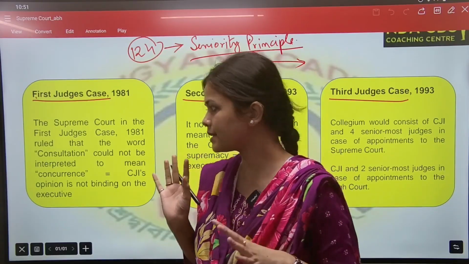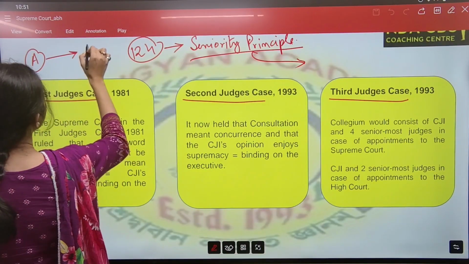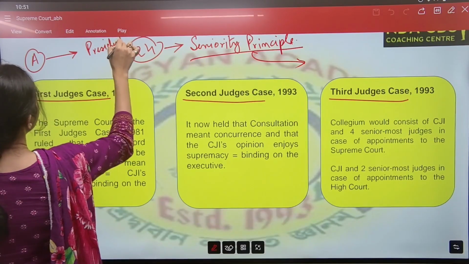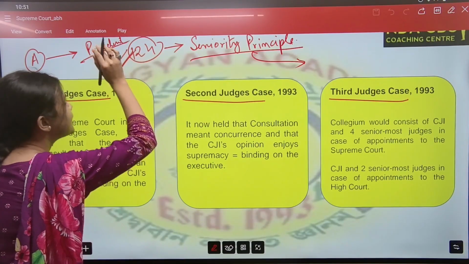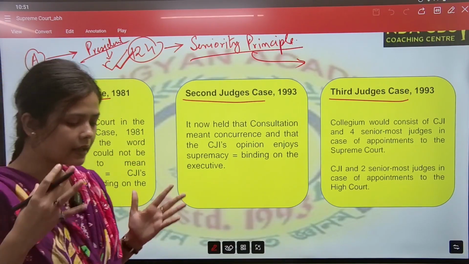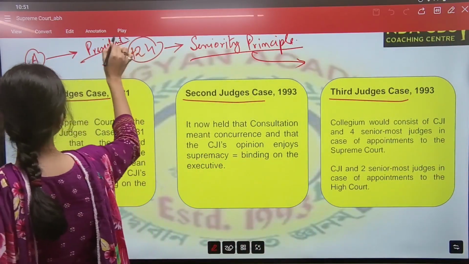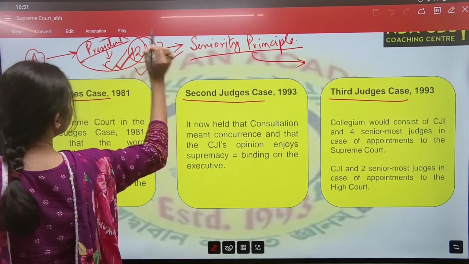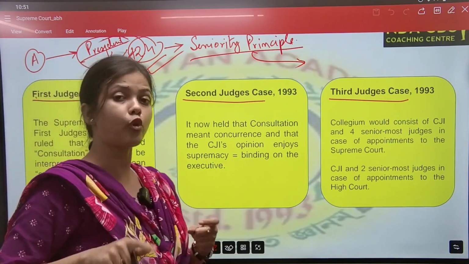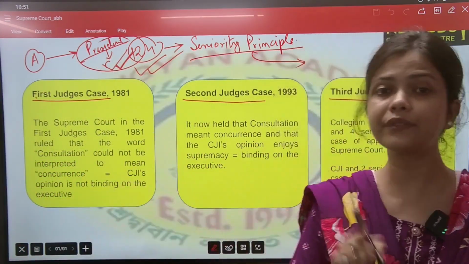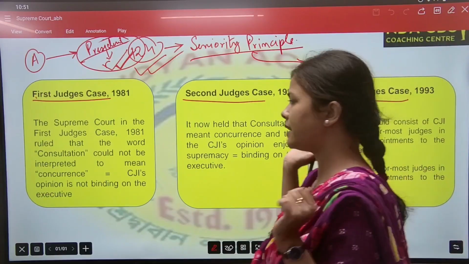That means if any A, B, C, D name has been recommended to the President of India, it was questioned whether the President has to sign that name as the Chief Justice or Judge. Is it binding on the President to follow that recommendation? So the question arises in the first judge case, and it has been decided.